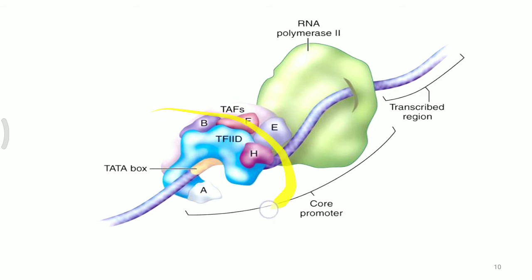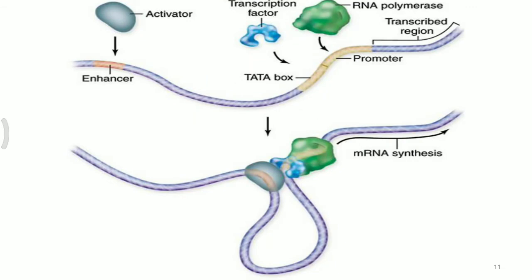Once the transcription factors are assembled, RNA polymerase attaches over this core promoter site, and finally the structural gene will be transcribed. So that is regulation at the transcription factor level.